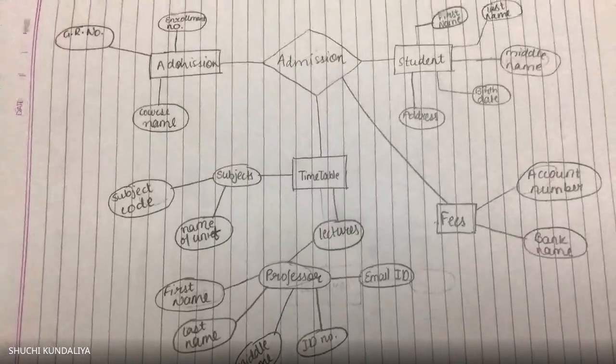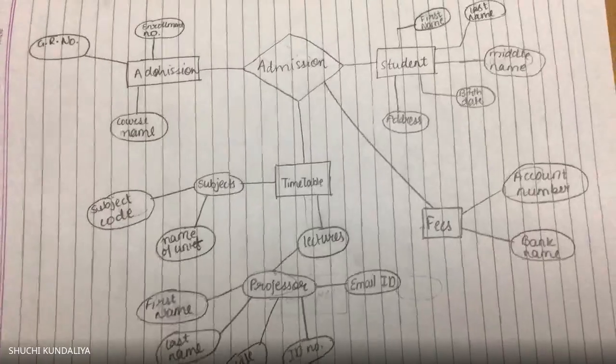Here you have shown admission as an entity and also admission as a relation. Okay, ma'am. So here you can give the entity as department and admission as the relation, that is okay. Then timetable, then professor, then fees. Okay, other things are correct, but you people still need to work on entities. Okay, ma'am.